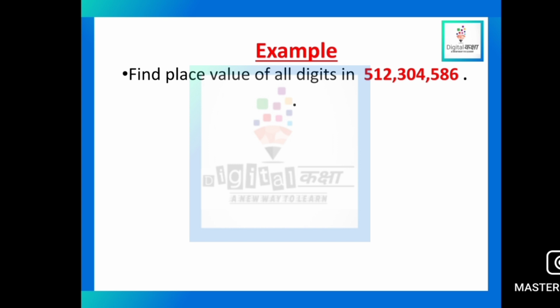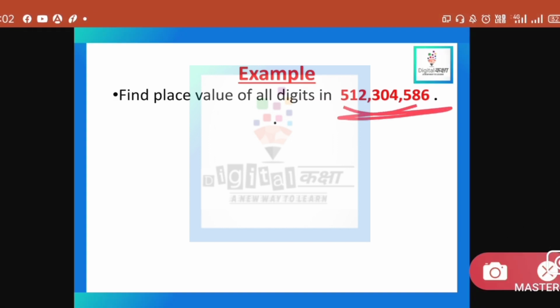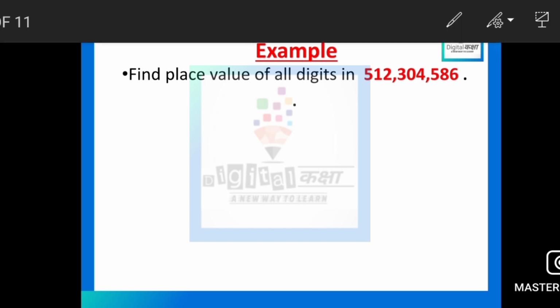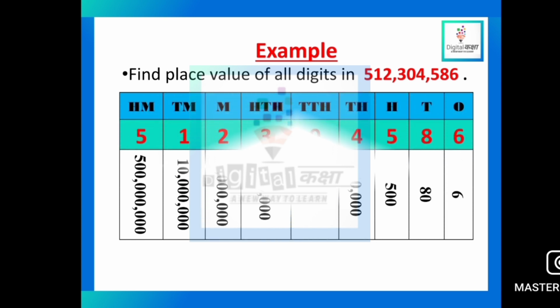Find the place value of digits. Here the number is written as per the international system. So how will you read it? 512 million, 304,586. This is how you read it. Let's see the solution.